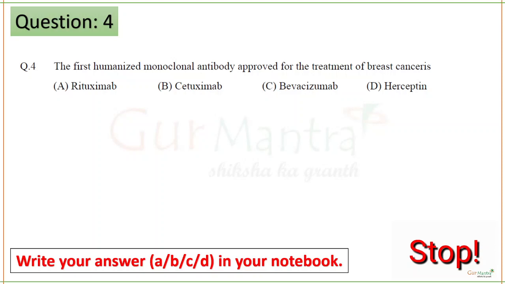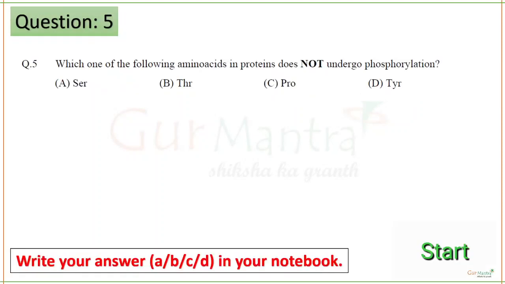The first humanized monoclonal antibody approved for the treatment of breast cancer is option D, Herceptin. Next question.